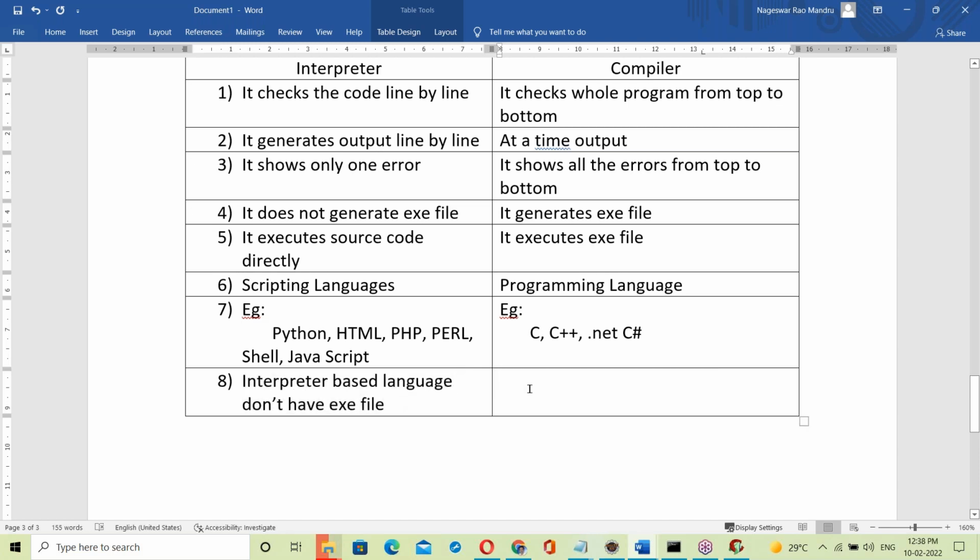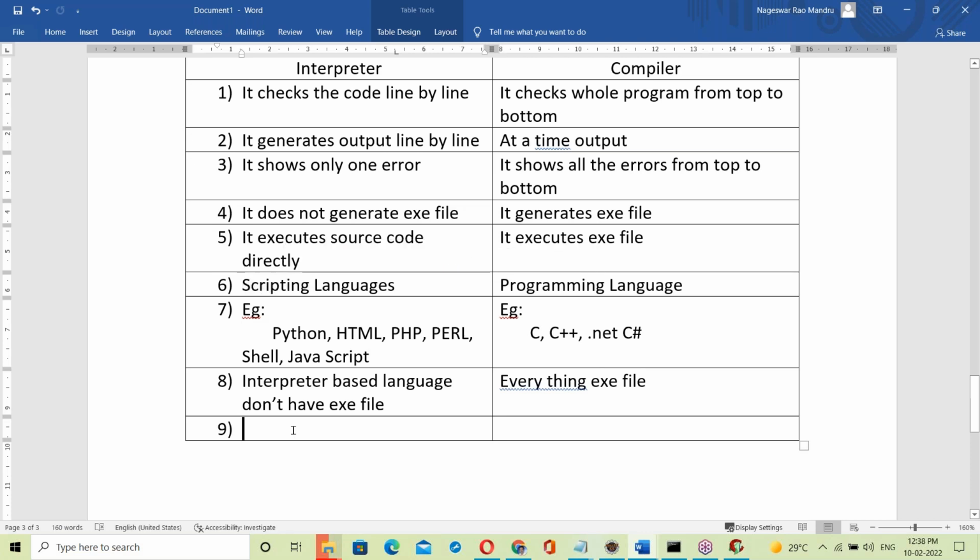But when it comes to compiler based languages, everything is an exe. Here an exe is always created, and always the exe file is used. Interpreter based language has no exe, while here everything is an exe file, only exe files.